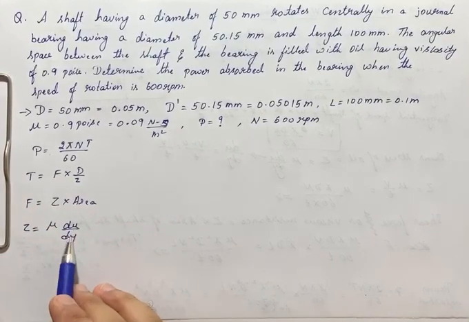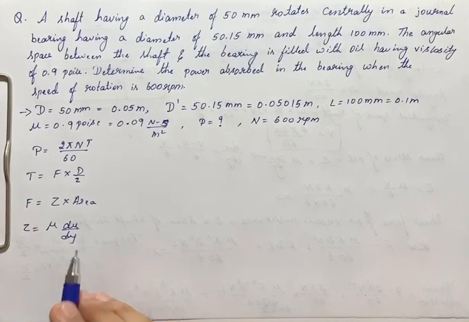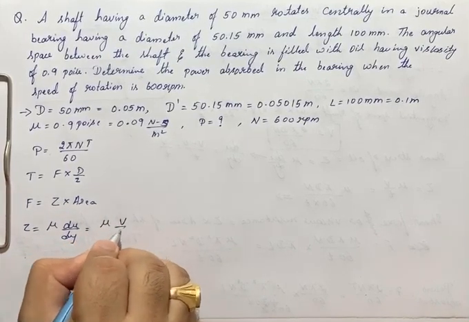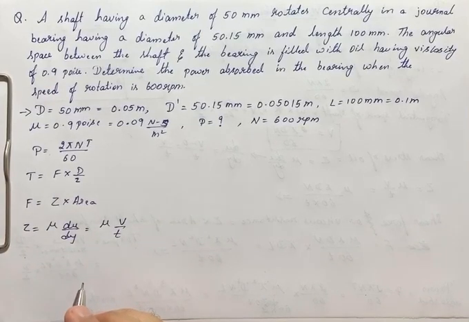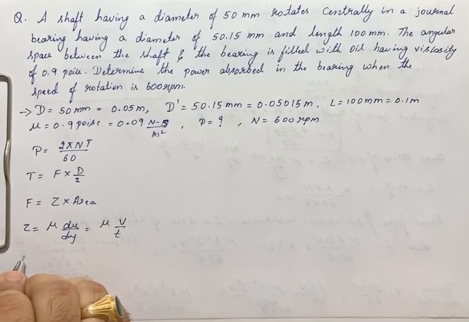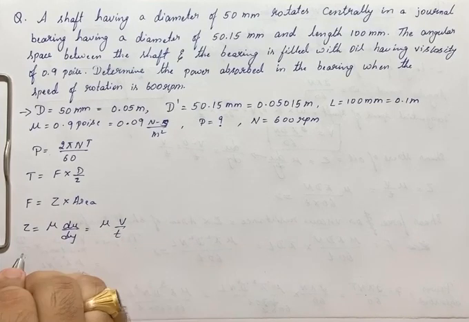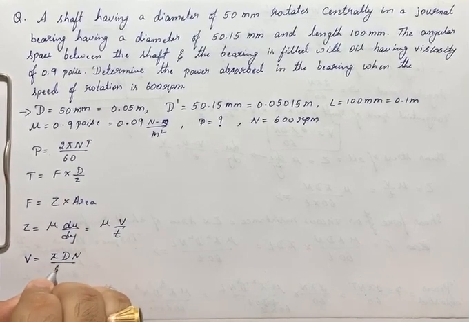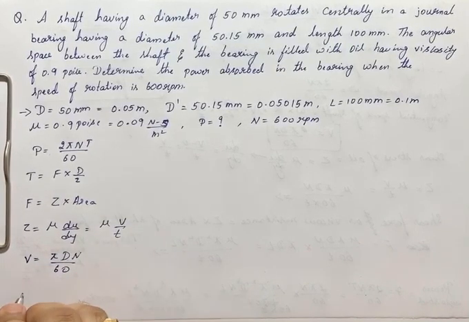Now, what is u? What is y? U is the linear velocity. Y is the distance between, or the thickness of, the oil film here. But we don't know the thickness, so I will write this as mu into V by T. V also we don't know here. To find out V, we have pi DN divided by 60.